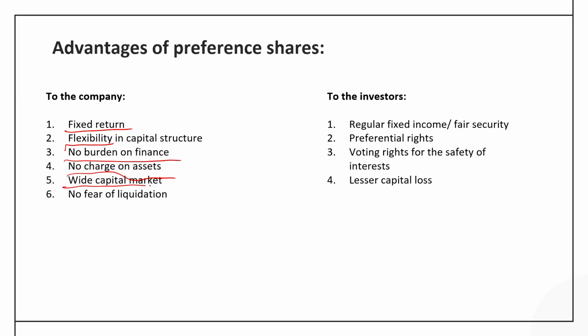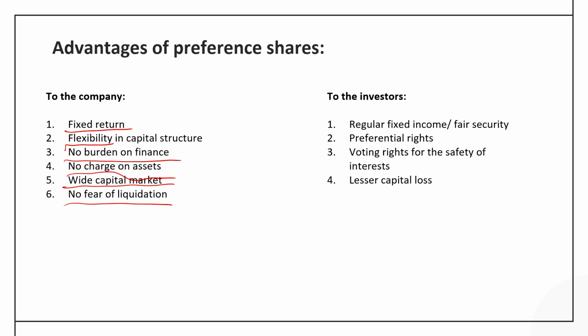Wide capital market, so that investors can be found for subscribing the preference share, and there is no fear of liquidation or bankruptcy, because there is no such clause which gives the shareholder a right to sell the asset in the market when the dividend has not been paid.